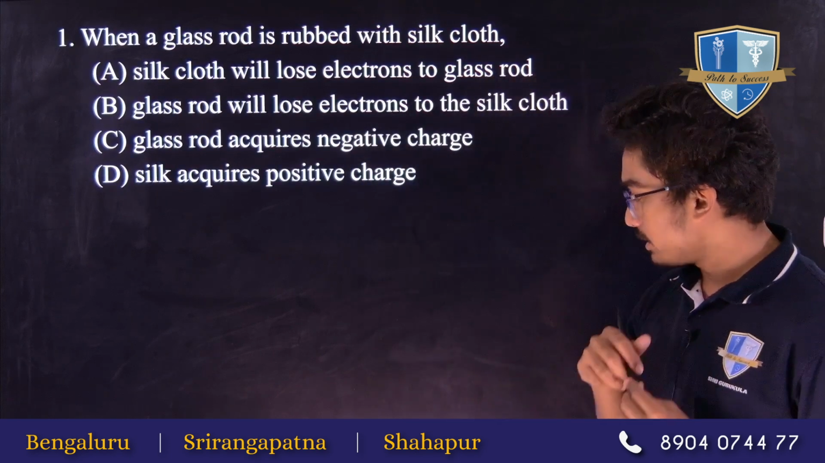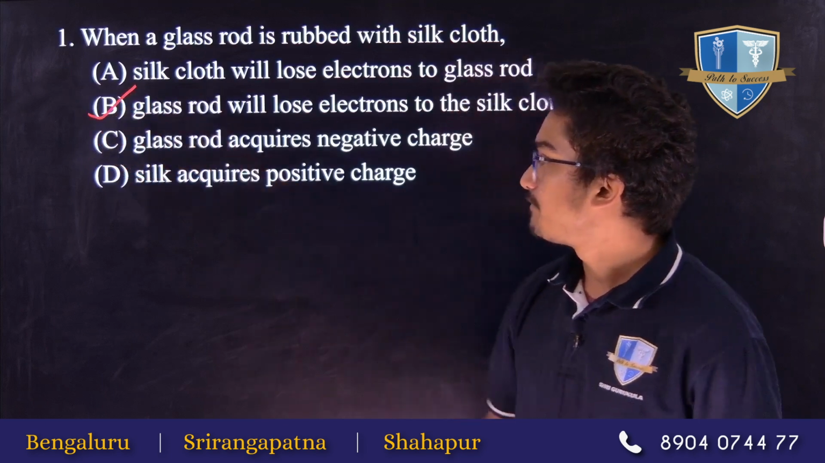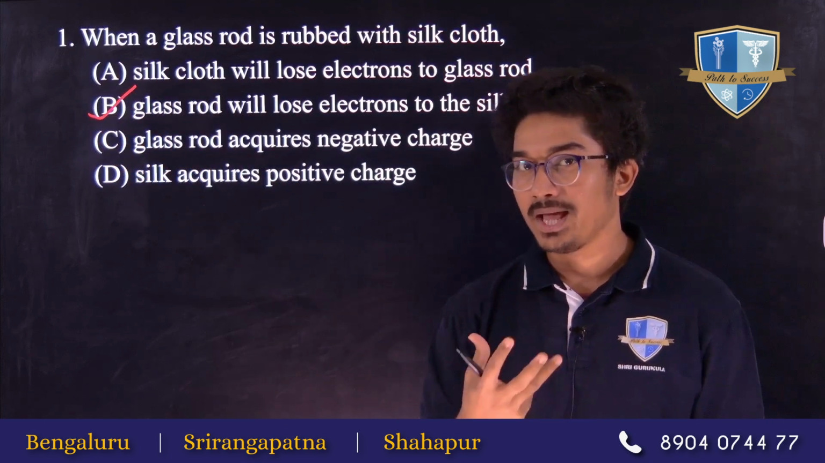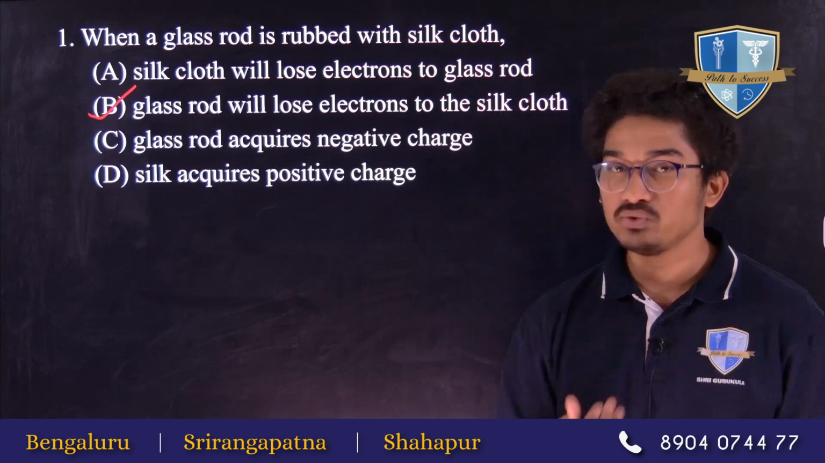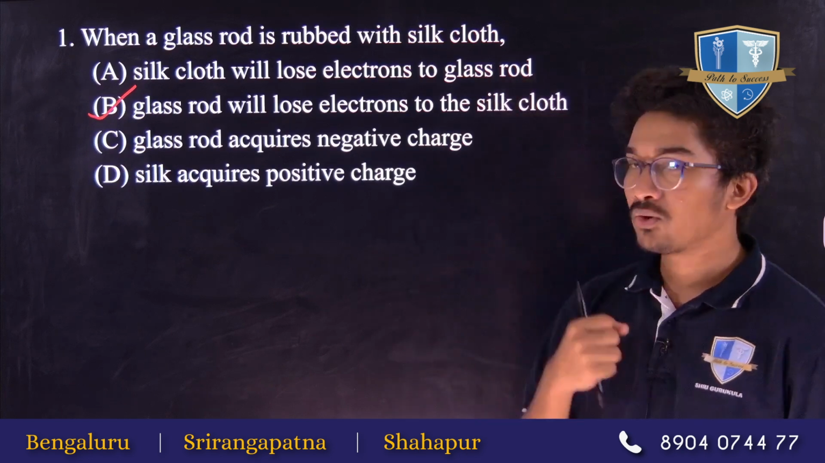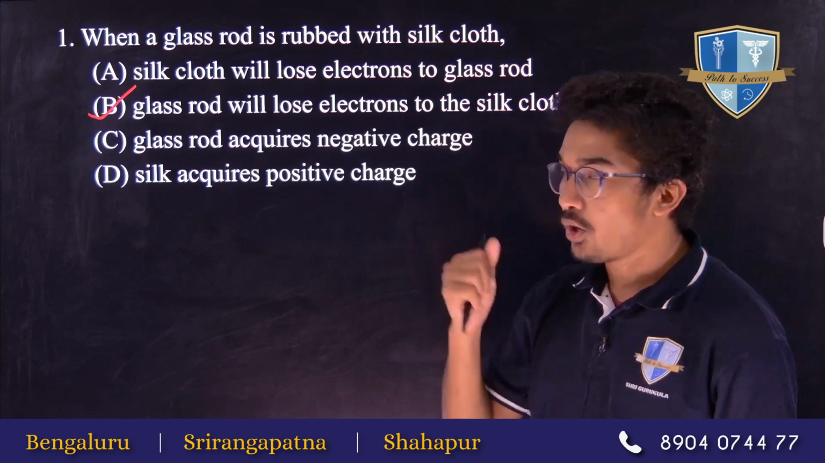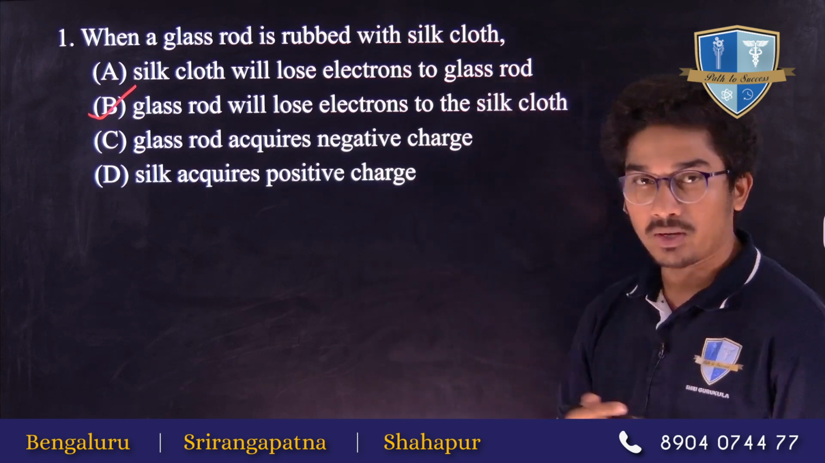So our correct option here is option B. The glass rod will lose electron to the silk cloth. The glass rod has a natural tendency of losing an electron, and a silk cloth has a natural tendency of gaining an electron. So option B is correct. Let's see the other options as well.